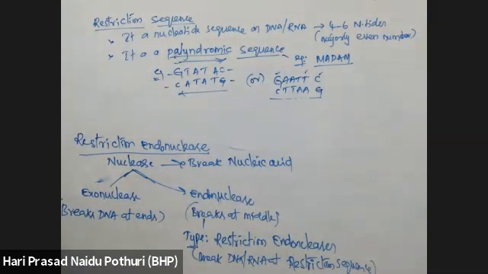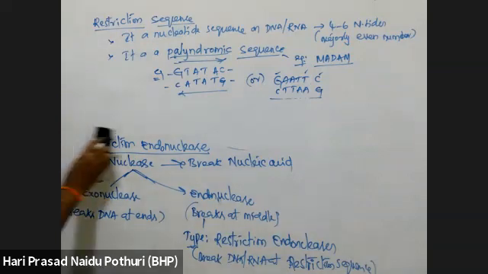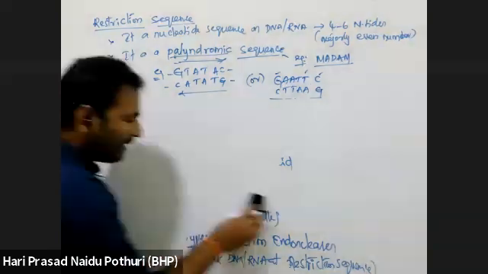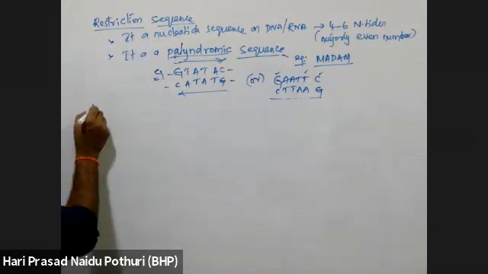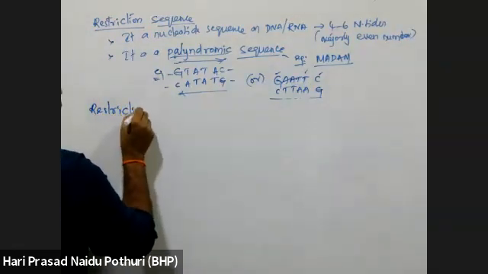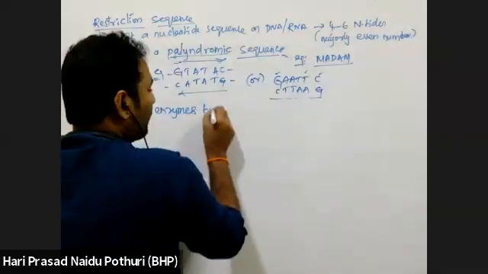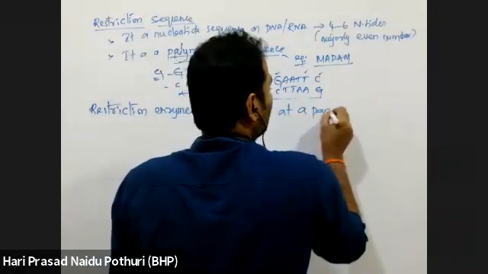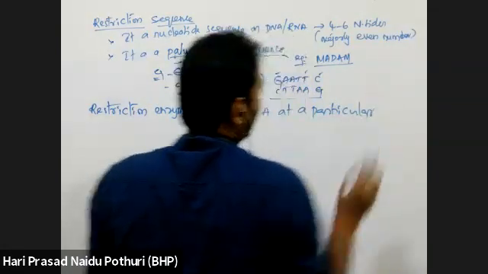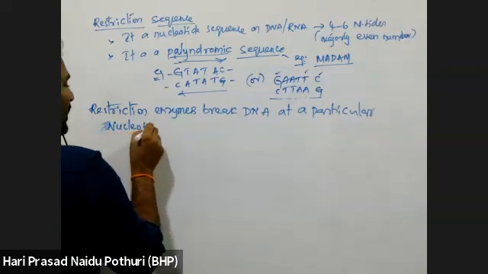In both directions, if the reading frame is the same, then it is called a palindromic sequence. Restriction enzymes have this type of palindromic sequence. These restriction enzymes, which are simply written as RE, break DNA at a particular site or particular nucleotide.